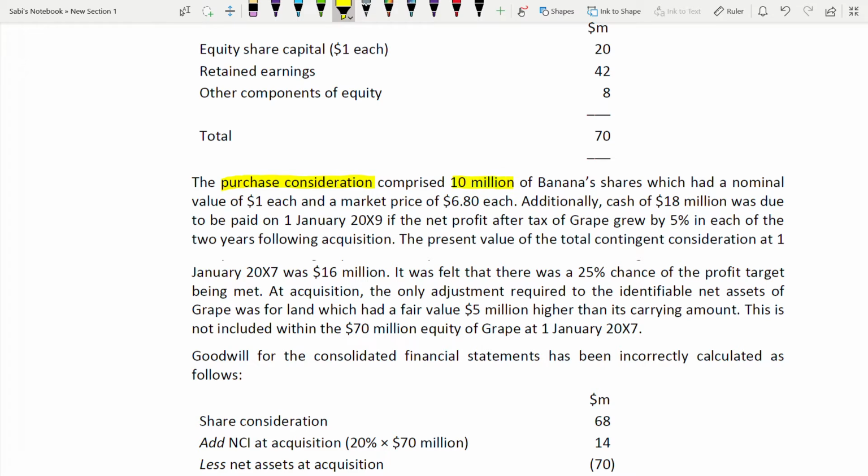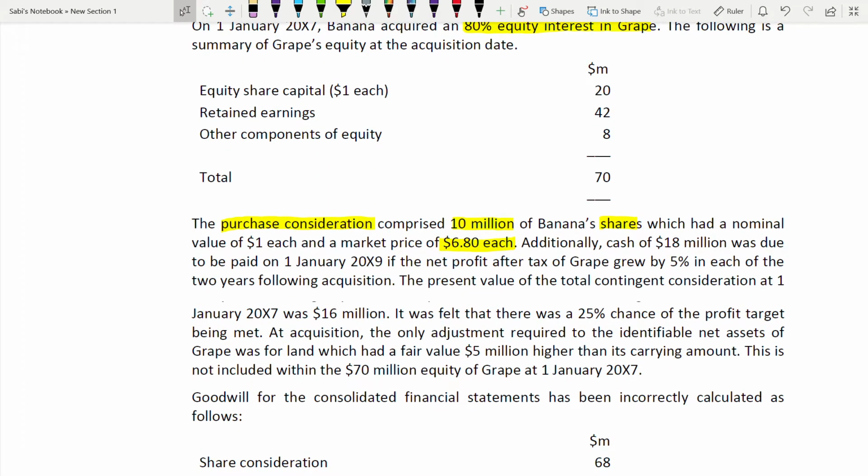See how it has been. Purchase consideration is 10 million of Banana shares, which had a nominal value of $1 each and a market price of 6.8 each. It is in shares, not in cash. Additional cash of 18 million was due to be paid on 1st of Jan 2009, which is after 2 years. So additional cash of 18 million is due. It has not been paid yet. It's a contingent consideration.